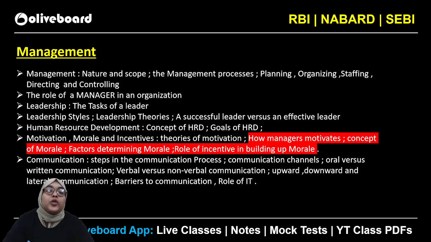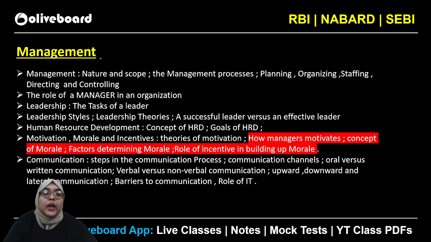So here we are going to discuss how we have to start preparing for management as well as finance. Let's see the components and the topics which are there in the syllabus of management. If you are preparing for SEBI grade A and RBI examination, almost the syllabus for management is the same for both. In SEBI examination, management is somewhat simpler in comparison to RBI examination, because the content shows that.